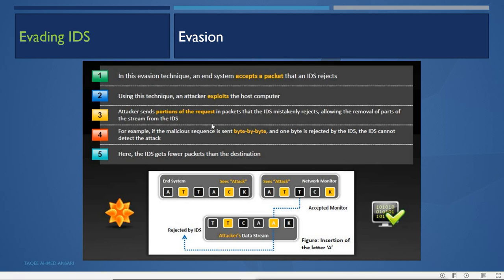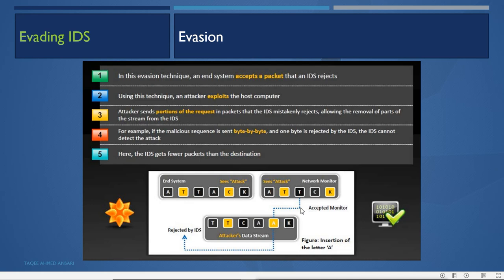For example, if the malicious sequence is sent byte by byte, and one byte is rejected by the IDS, the IDS cannot detect the attack. Here the IDS gets fewer packets than the destination. In an insertion attack, the IDS gets more packets than the end system, and in this attack, the end system gets more packets than the IDS. Now in this case, what the attacker is sending here is this data, and here it is inserting an extra letter A.